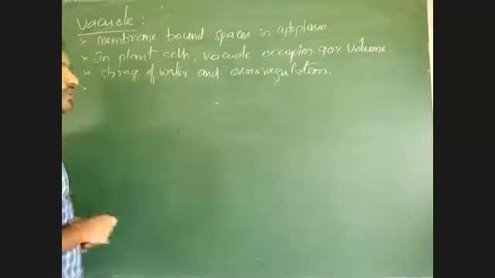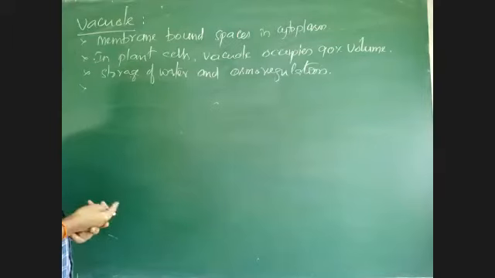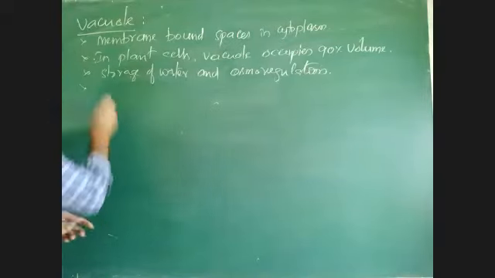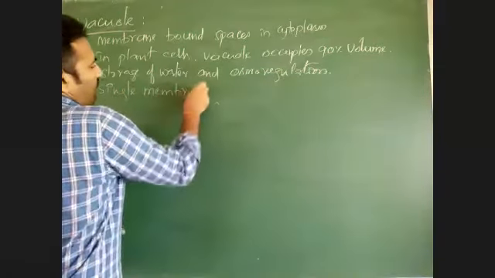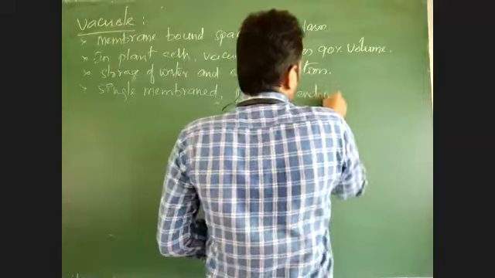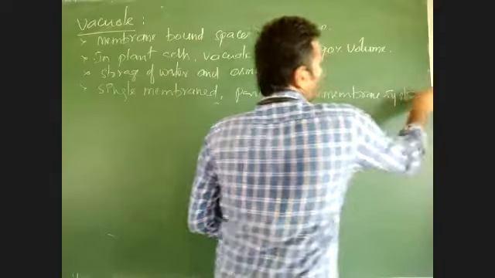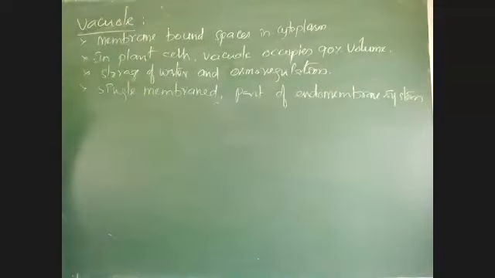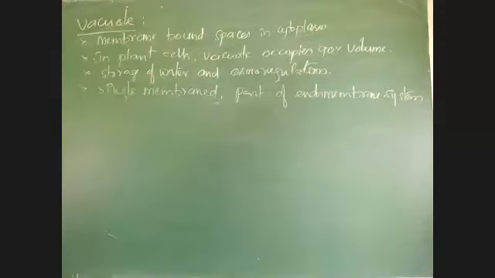Vacuole is a membrane bound organelle. It is a part of the endomembrane system. I told you all parts of the endomembrane system are unimembranous. So it is a single membrane part of the endomembrane system. That endomembrane system includes four structures: endoplasmic reticulum, Golgi apparatus, vacuole, and lysosome. Okay, and then storage of water and osmoregulation, I will explain under the functions.